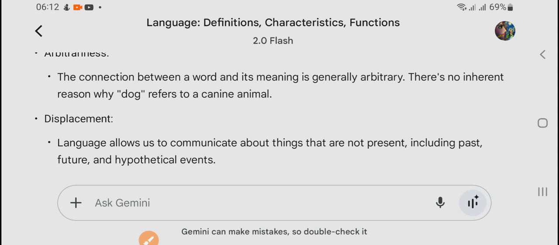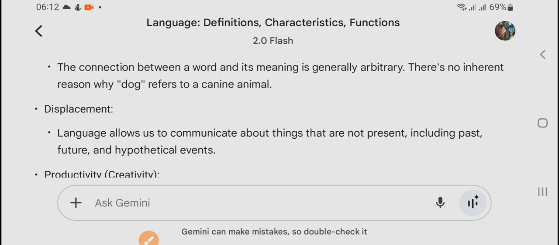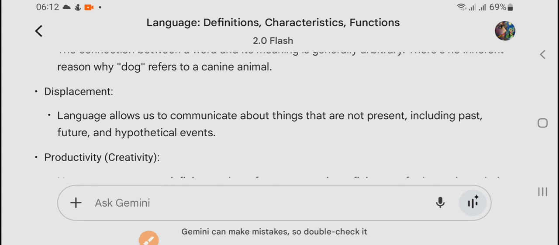So the connection between a word and its meaning is generally arbitrary, right? There is no inherent reason why dog refers to a canine animal, right? Why is dog a canine animal? Why can dog not come in another category? That is decided.